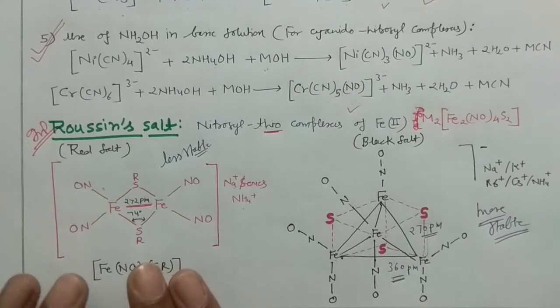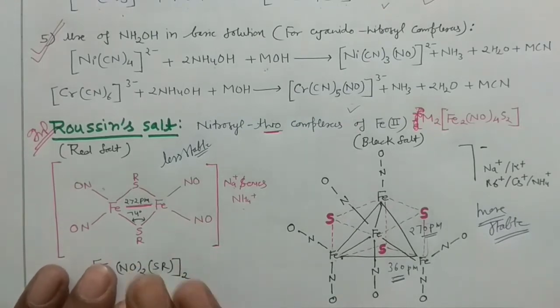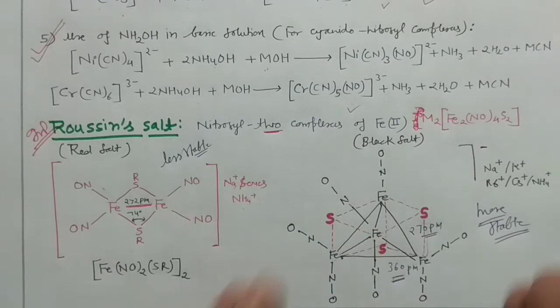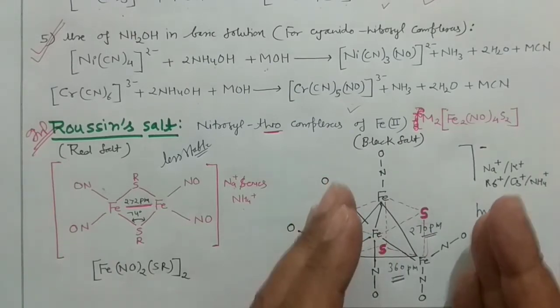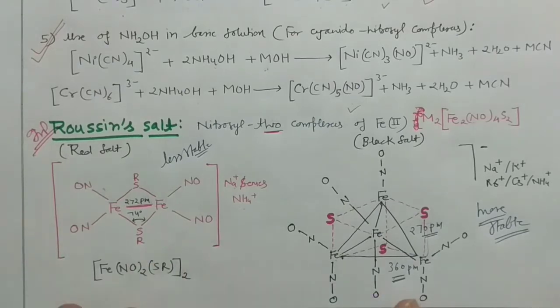It is so unstable. If you stand this compound in the air, or rather in the solution, it will get converted into the black salt, and when you treat that black salt with the ammonium hydroxide, it will get back to the red salt. So this is the little thing which you should know about this, right?